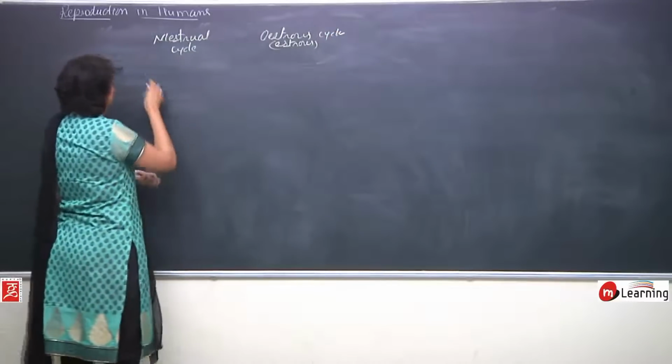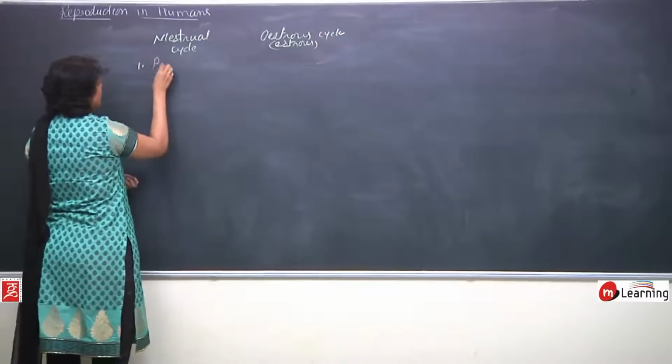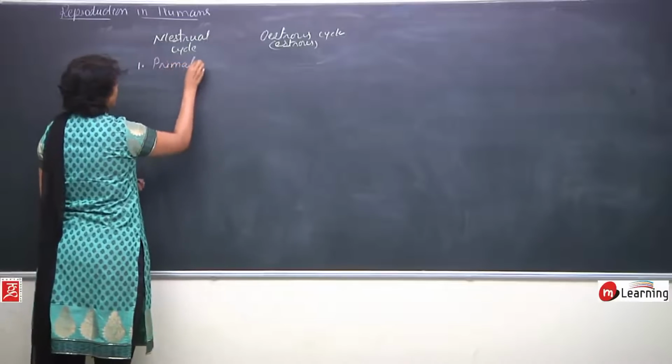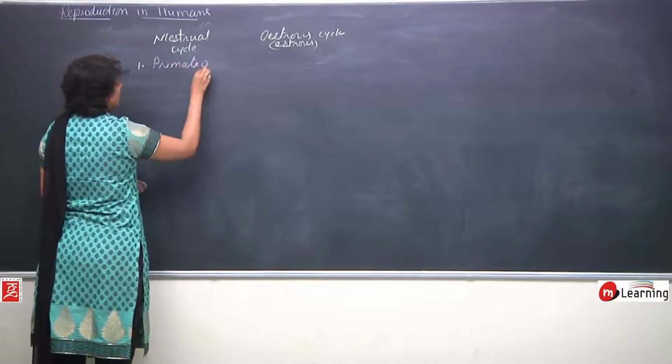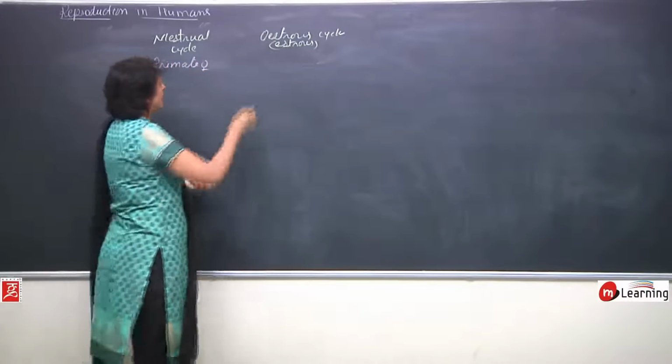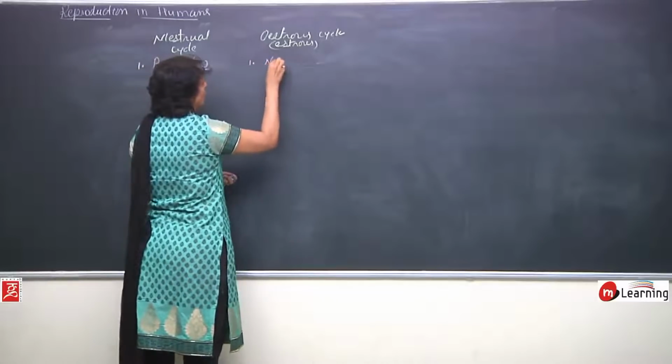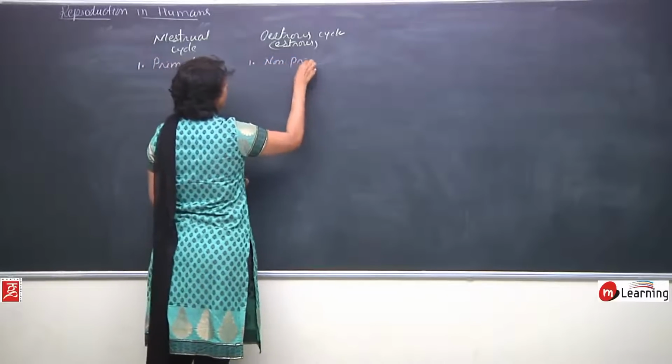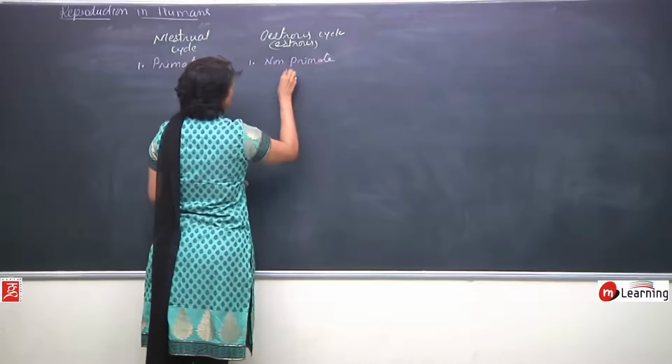Menstrual cycle takes place in primate females, whereas estrous cycle takes place in all non-primate mammals.